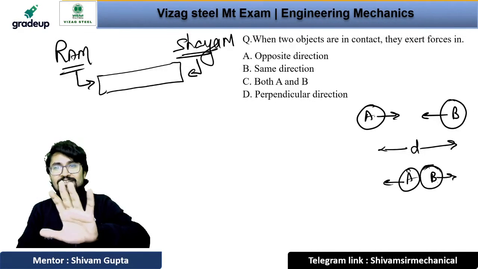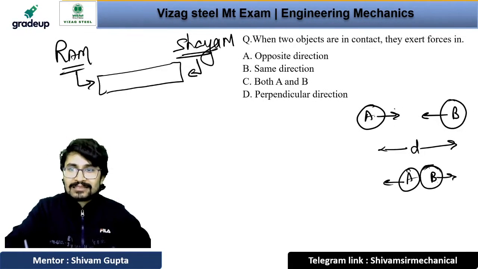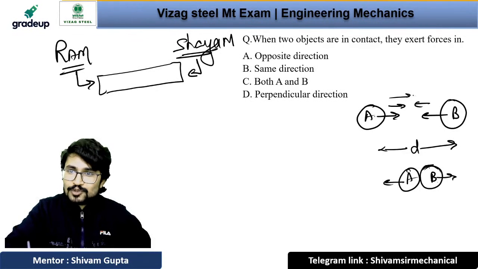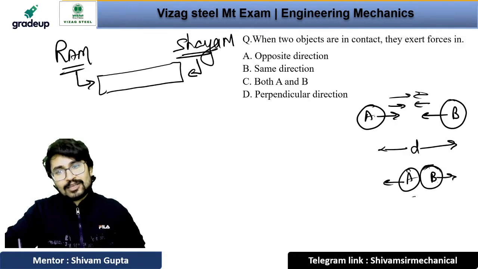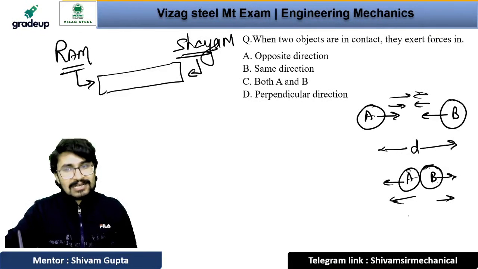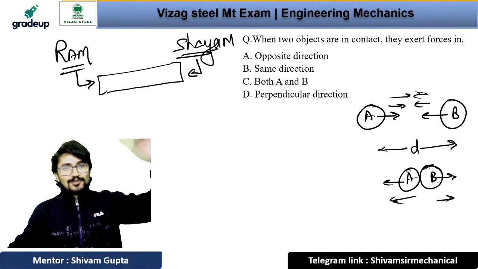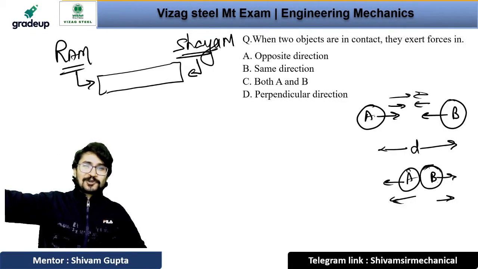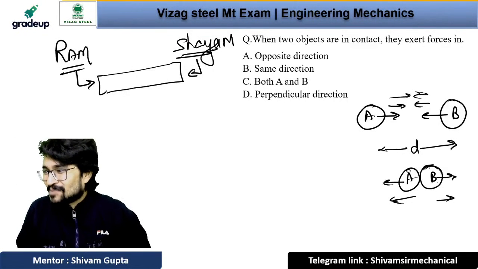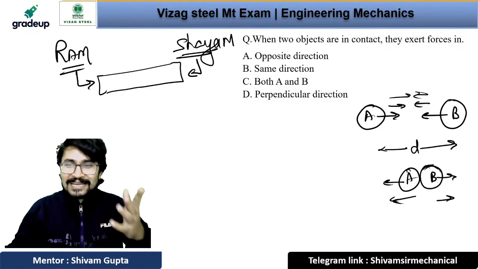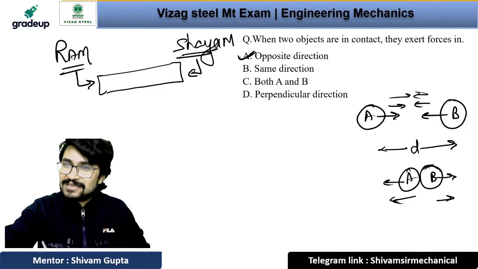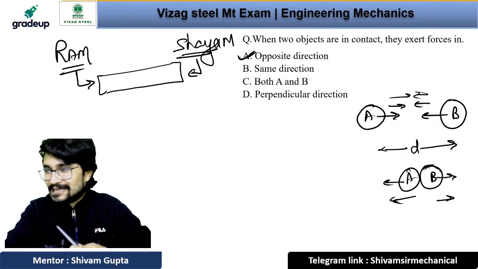It is just like शादी का लड्डू, जो नहीं खाता वो चाहता है मुझे खाना है, और जो खा लेता वो कहता है बस अब मुझे नहीं खाना. I don't want it at all. You just go to another room, I will go to another room. So that is the concept behind this. So answer is option number A, opposite direction is absolutely correct.